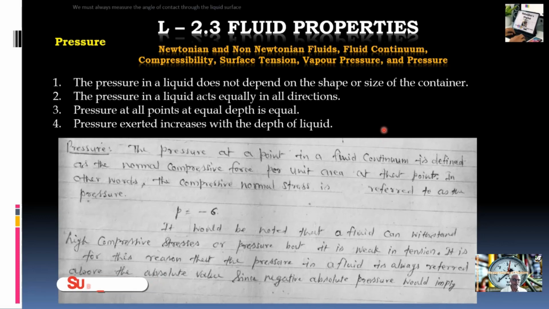The pressure at a point in a fluid continuum is defined as the normal compressive force per unit area at that point, and in other words, the compressive normal stress is referred to as the pressure. So P is equal to minus sigma. It should be noted that the fluid can withstand high compressive stresses or pressure, but it is weak in tension. It is for this reason that the pressure in a fluid is always referred above the absolute zero, since a negative absolute pressure would imply tension.